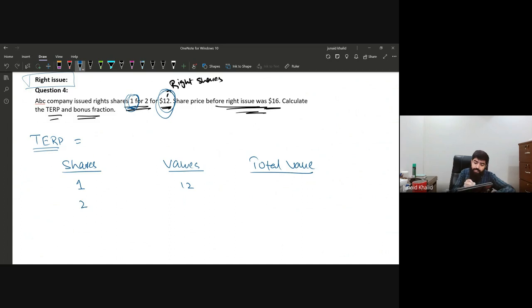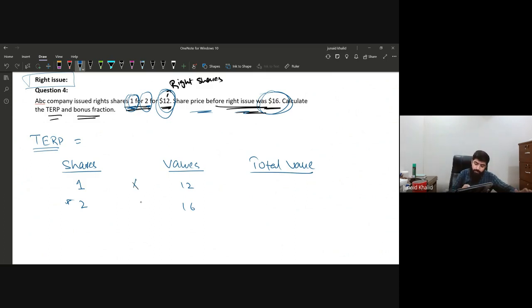And how many shares do the shareholders have? That is 2. There are 2 shares the shareholders have. Already the shareholder is having 2 shares, and the value of these 2 shares was 16. Am I right? That was the share price before the right issue, once the right issues were not in action, so the shareholders were having 2 shares, and the value of shares before the right shares was 16, right?